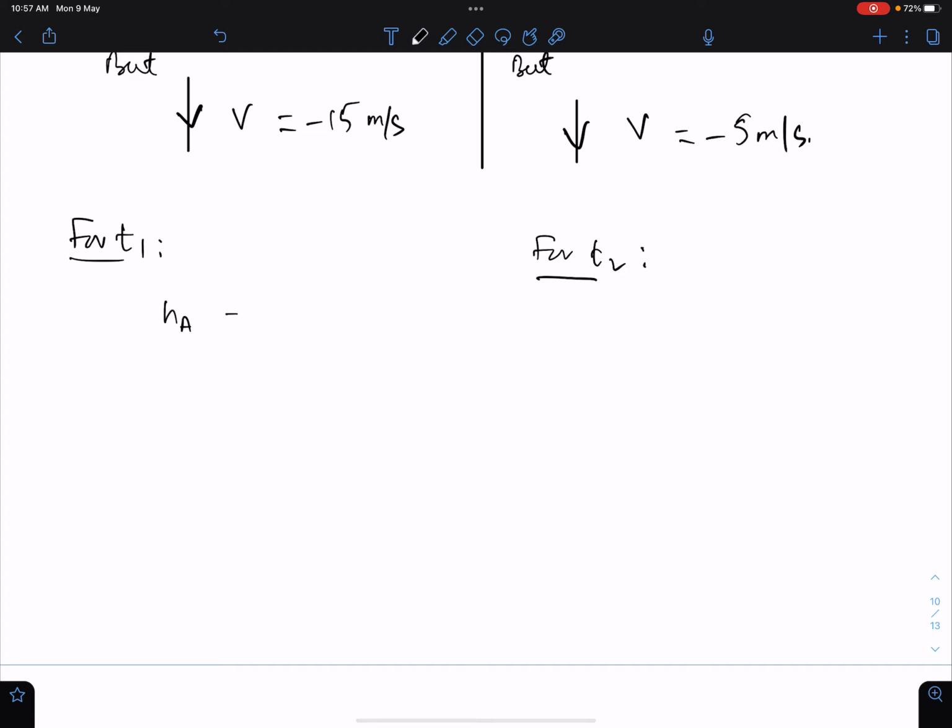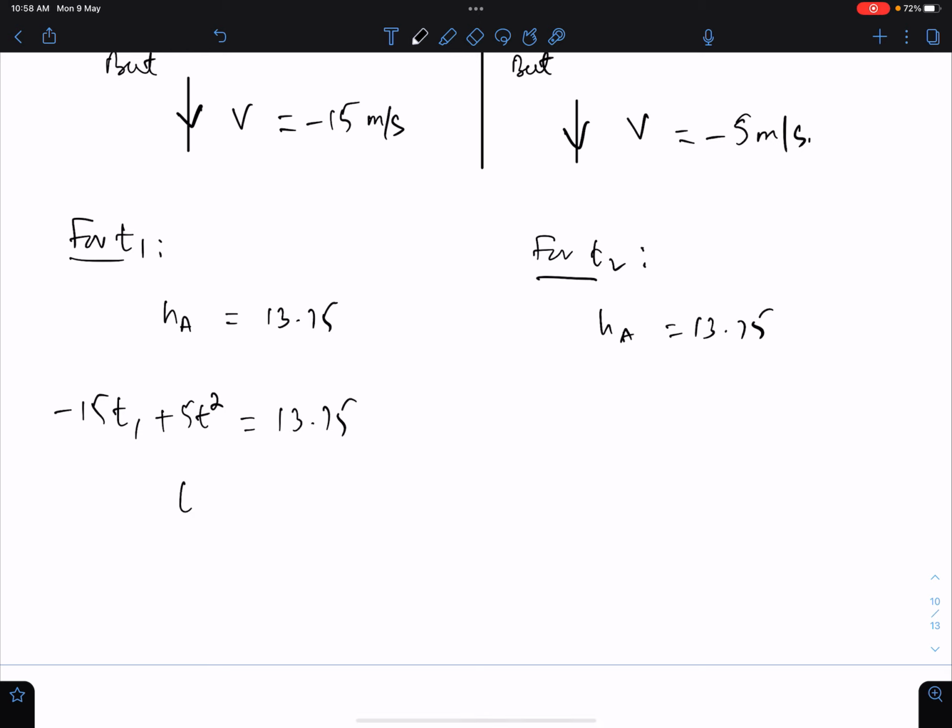Height of A is 13.75. So initial velocity of particle C when its height is 13.75 from ground, in this case is -15. So -15 T1, since it is moving downward, so 5t square, g is +10 and 13.75.